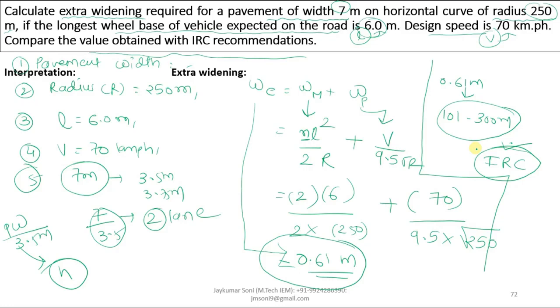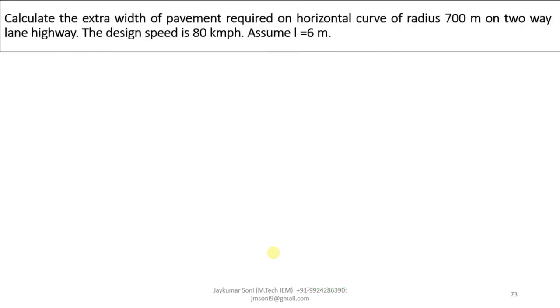So this is the basic calculation of extra widening. First of all we learnt the pavement width, then number of lanes, length of wheelbase called small l, R is given, V is given. The equation for mechanical and psychological widening is nL square by 2R plus V by 9.5 under root R, and here is how you calculate this answer. Now let us move towards another example.